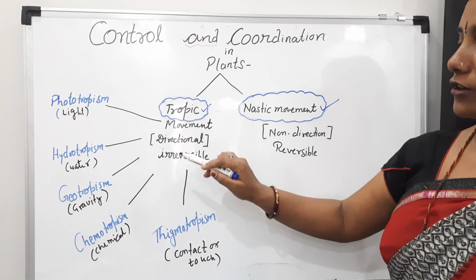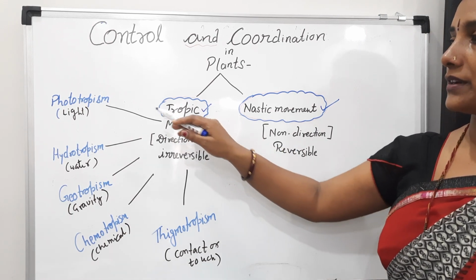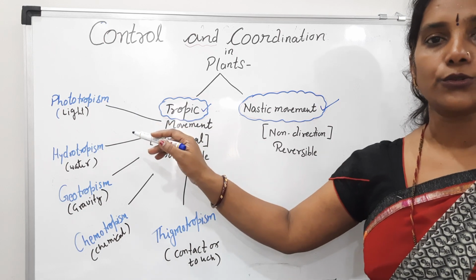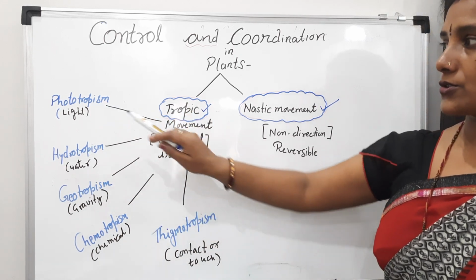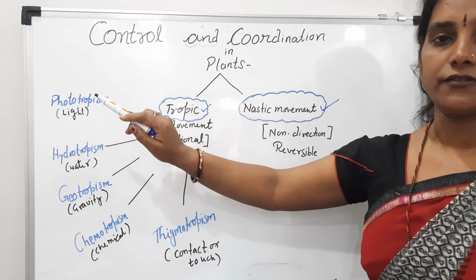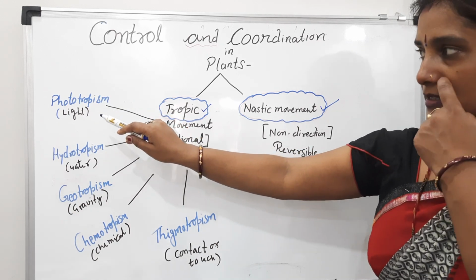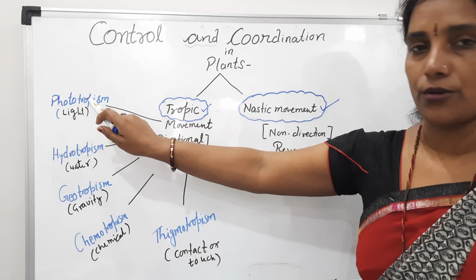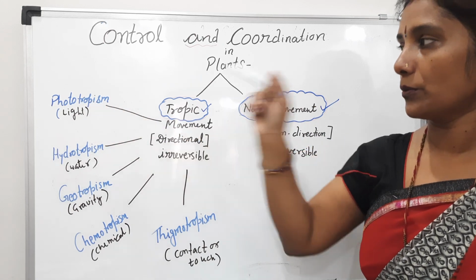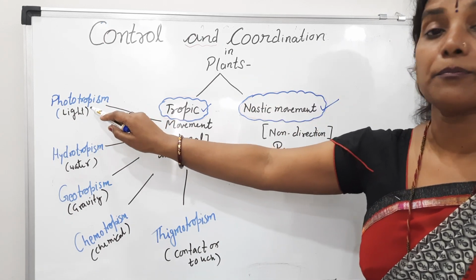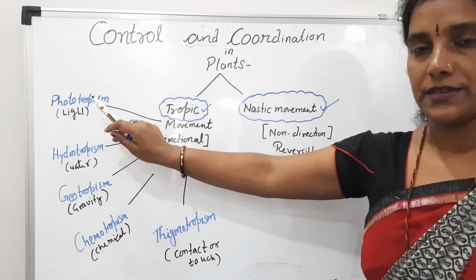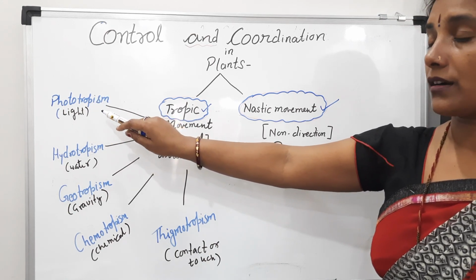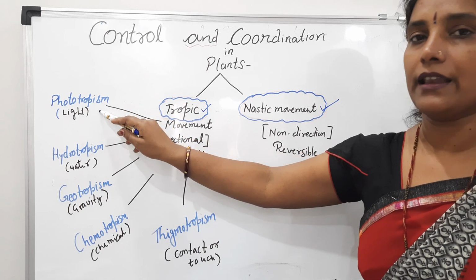Now, if we talk about the classification, how many types of tropic movements are shown by the plants in the presence of different stimuli? So, in the presence of light, which type of movement is it? It is phototropism. This is the movement which is shown by a part of a plant, students. It is phototropism. In this movement, plants move towards the light.